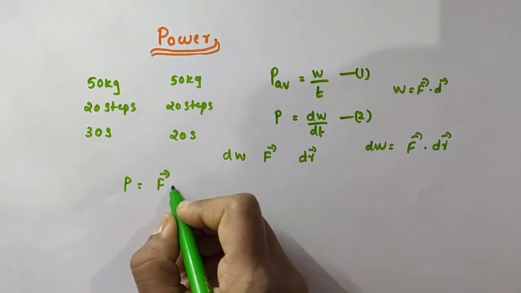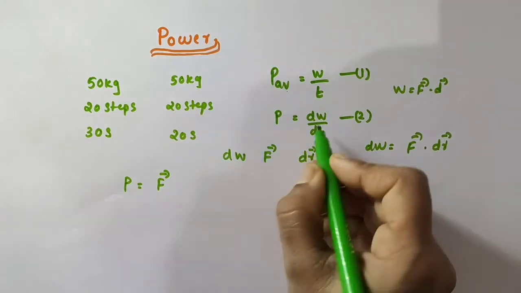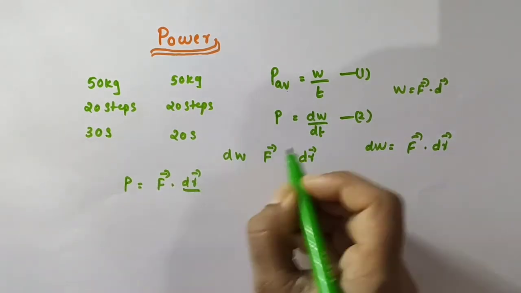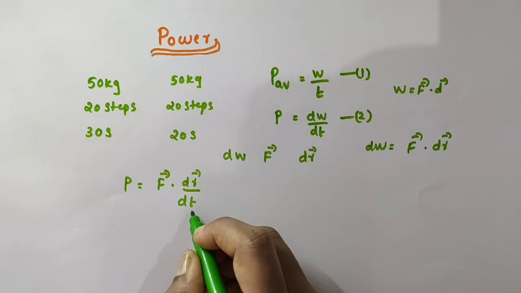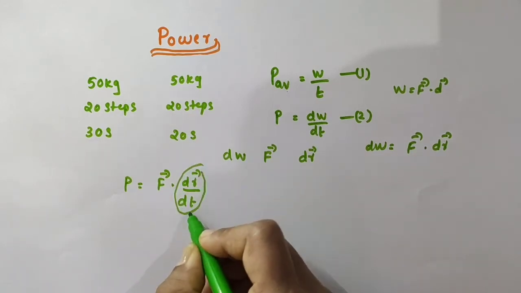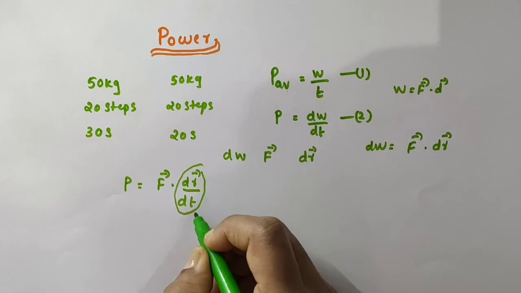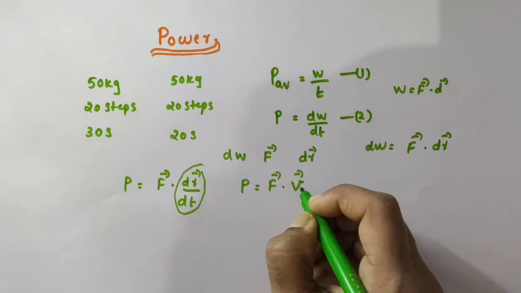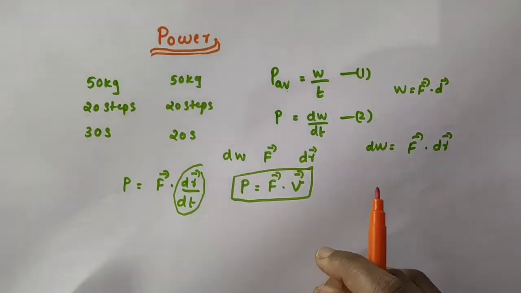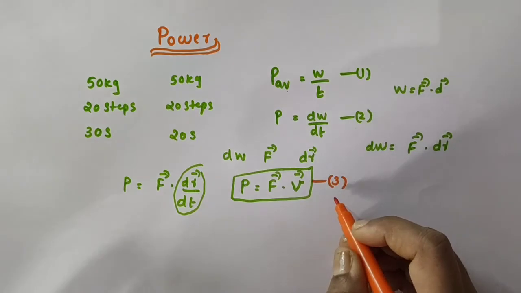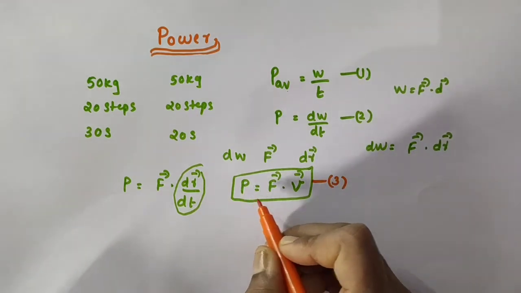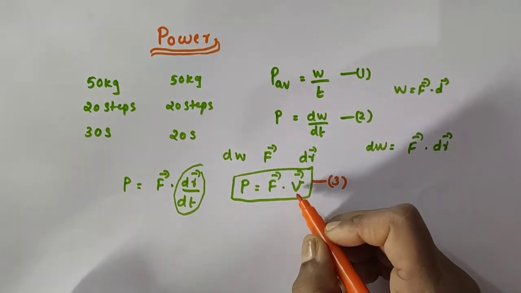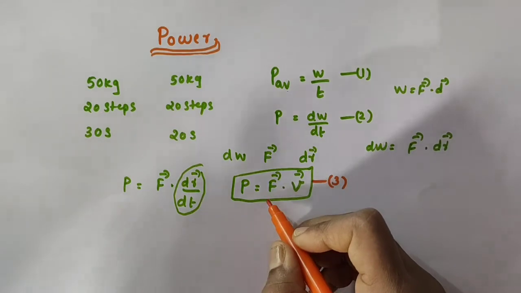So power is equal to dW divided by dt. What is dW? Vector F dot vector dr, then divided by dt. Now, what is this d vector r divided by dt? Rate of change of displacement. It is the velocity, no? So we can write power is equal to vector F dot vector v. I am taking this as equation number 3. See, power is a dot product of force and velocity, so power is a scalar quantity. Here, vector v is the instantaneous velocity and vector F is the force.